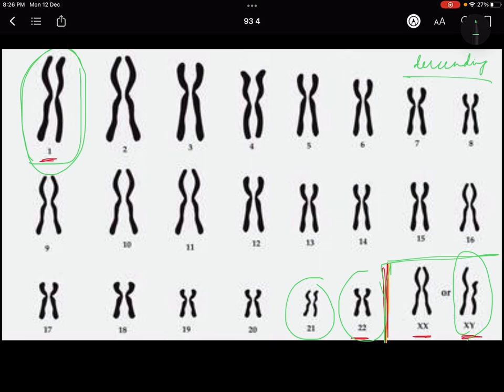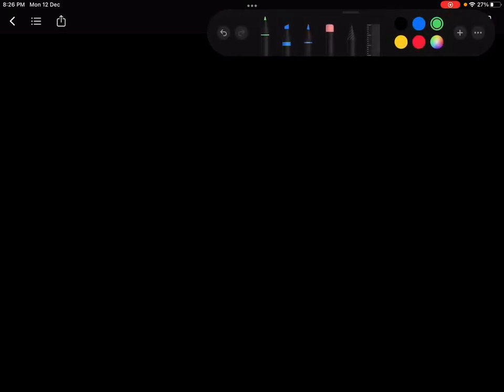Okay, let me find some other way from which I can explain to you. Let me just draw it here. You've seen the pictures, right? So let me make it for you. This is one type I am making. This is type number 1.